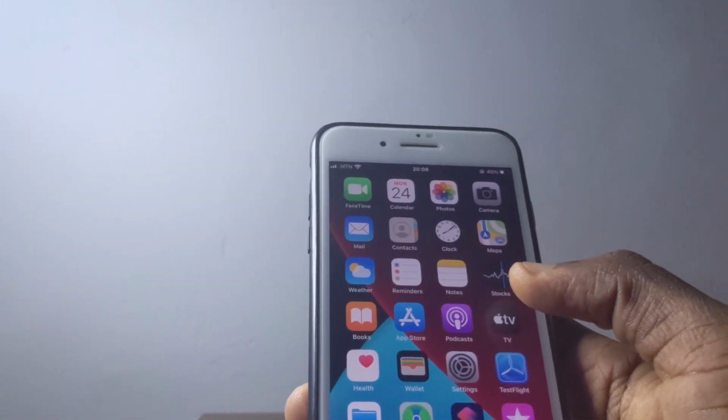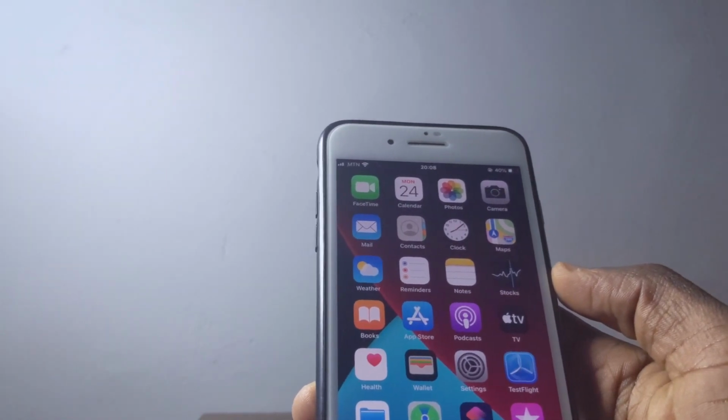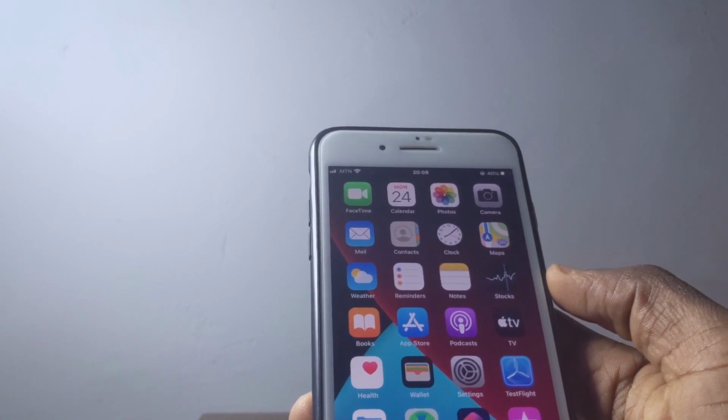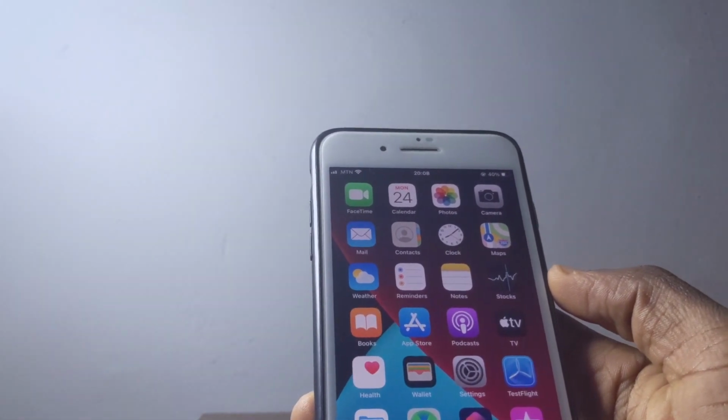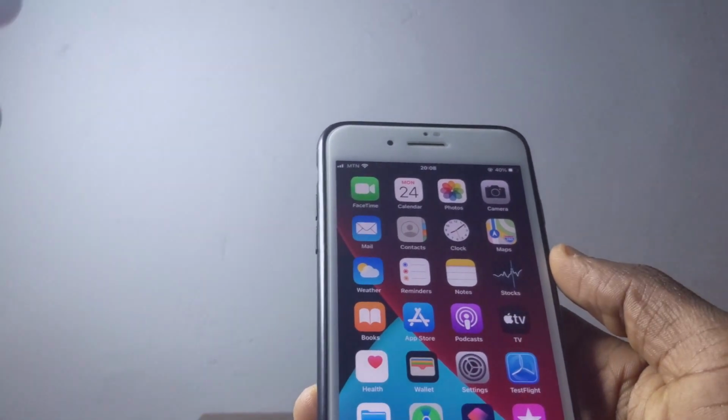So if you want to mark a date for the new update that is coming, it's gonna be on the 7th of June, so just stick around. Don't forget to subscribe to the channel, because iOS 15 is coming, and I'm going to be covering a lot of videos right here which will help you make it very cool to use your iPhone or this new OS that is coming to us.